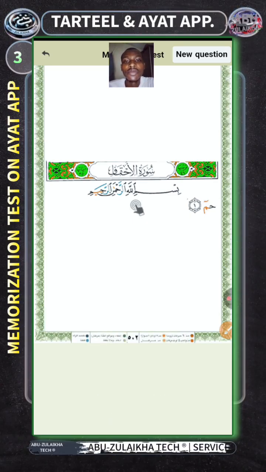Bismillahir Rahmanir Rahim. Hamim. Tanzilul kitabi min Allahil Azizil Hakim.